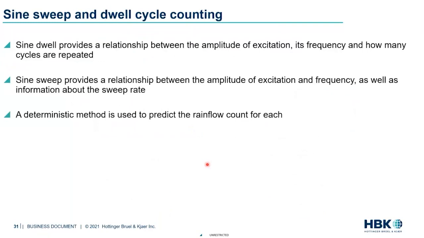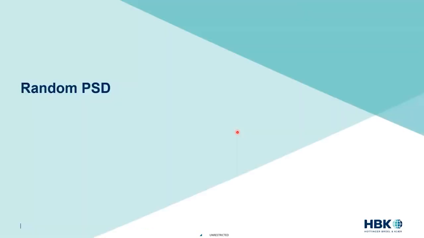So that's basically what is being summarized in this slide. The sine dwell will provide a relationship between the amplitude, its frequency when you're exciting it, and how many times it is repeated. So all of it put together will give you a deterministic feel of how the cycles are distributed in this, since we know the rate and all the other information. So since it's deterministic, we can use all the classic rain flow counting methods to establish what the different cycle ranges are, and then put it on the SN or EN curve to get fatigue life and damages. So that's one of the big advantages with sine sweeps because it's deterministic in nature.